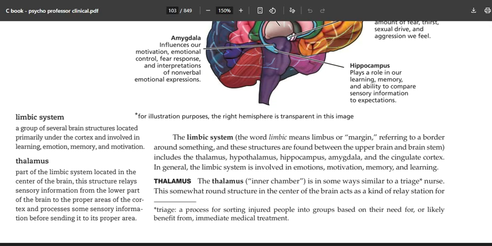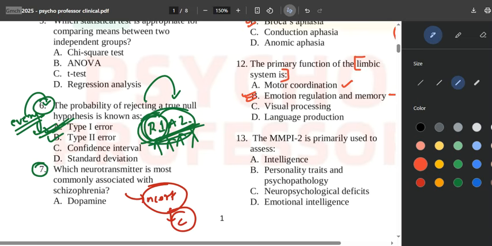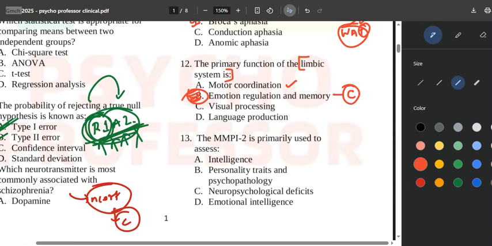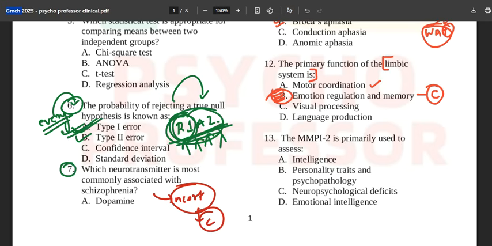And you can see over here, limbic system, a group of several brain structures located primarily under the cortex and involved in learning, memory, emotion, and motivation. The answer becomes automatically easy for you. Emotion regulation and memory. Nothing else apart from that.